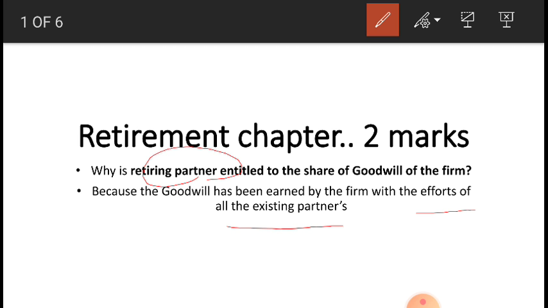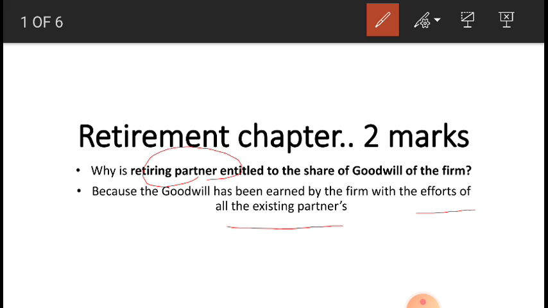Yes, so the goodwill is what is earned by the firm. Goodwill is an intangible asset. It is like good name. Okay, now we say Reliance, Big Bazaar, it is very good. So that itself is goodwill, good reputation. So that good name, that goodwill is earned by the firm with the efforts of all the existing partners.